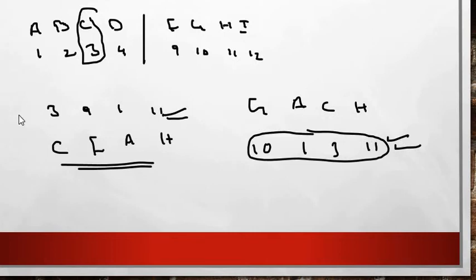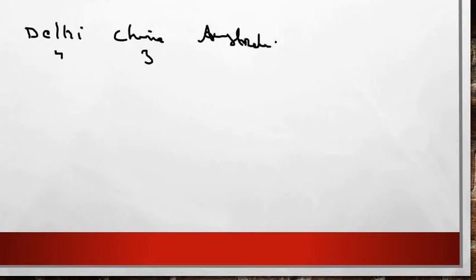Right friends, so next we will move to the second approach, that is what kind of other questions the UPSC will ask. So they will give you the sentence forms. Right friends, like Delhi, they will give 4. Next they will say China as number 3. Next they will say Australia as 1. So next, how is Telangana coded as.